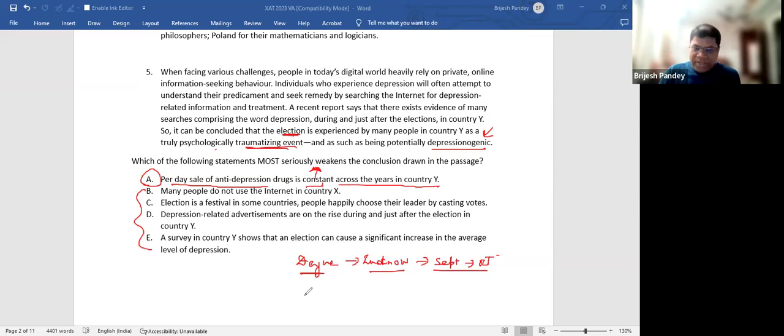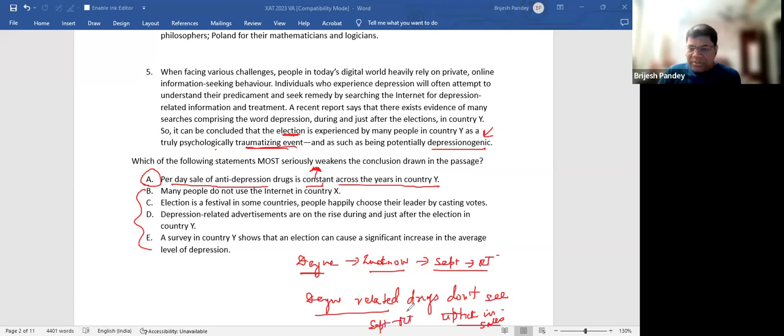And when I go and check the sales of pharma companies, dengue related drugs don't see an uptick in sales in September, October month in Lucknow. So this whole thing that dengue increases in September, October in Lucknow is slightly questionable.